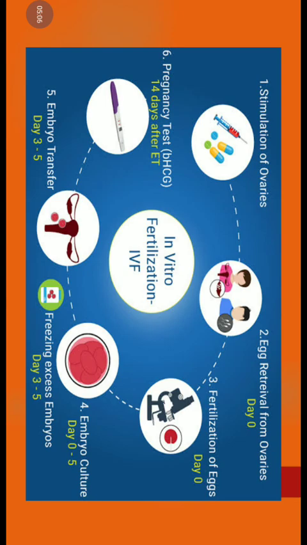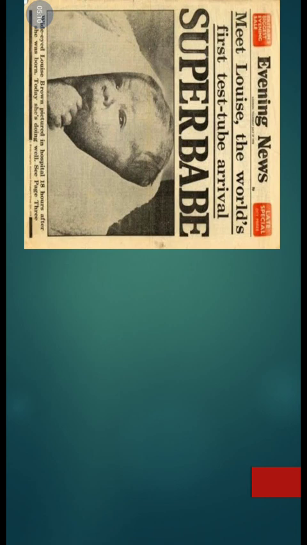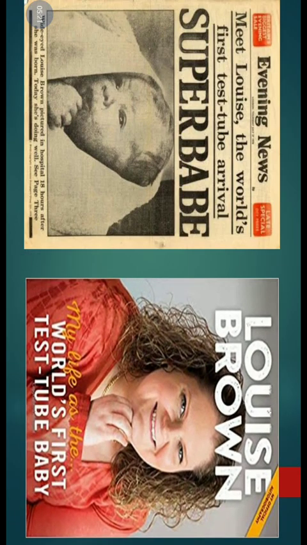Now one more interesting thing I would like to tell you. This is Louise Brown. She was the first test tube baby who was formed, and nowadays this is the present picture of Louise Brown. So Louise Brown is the first test tube baby.